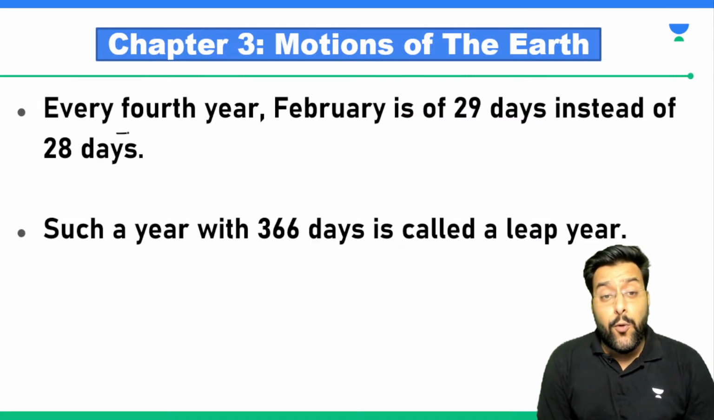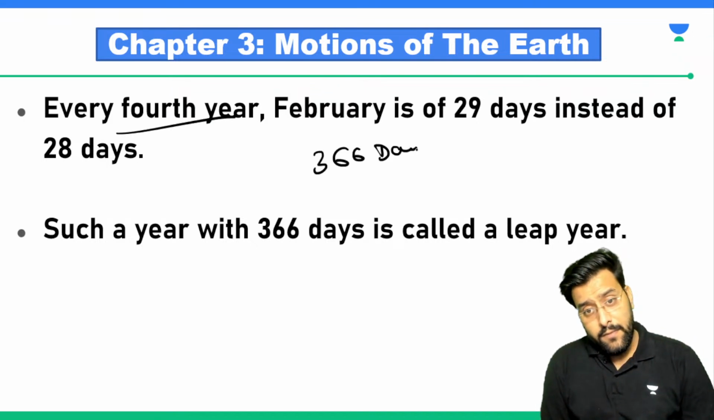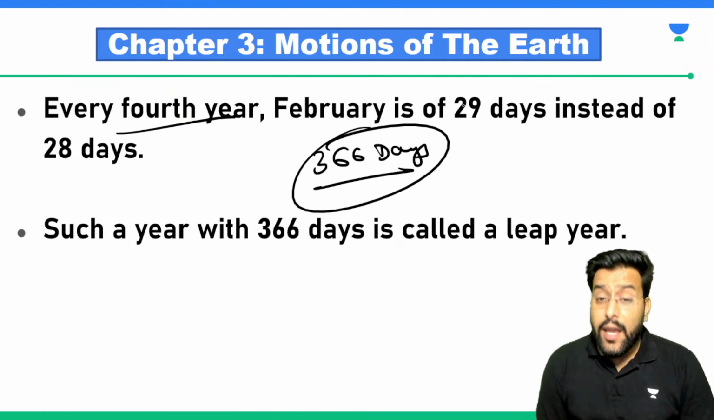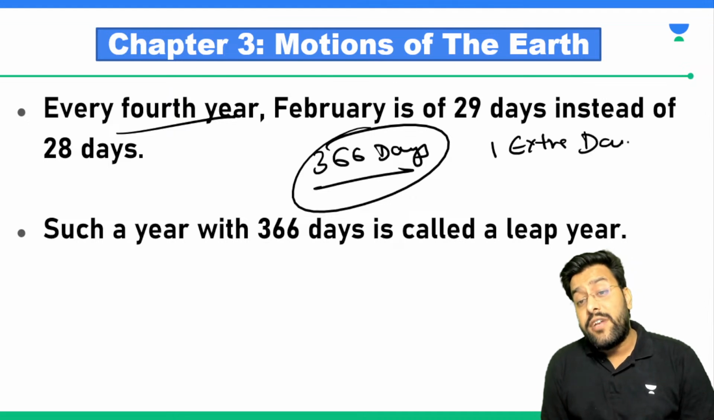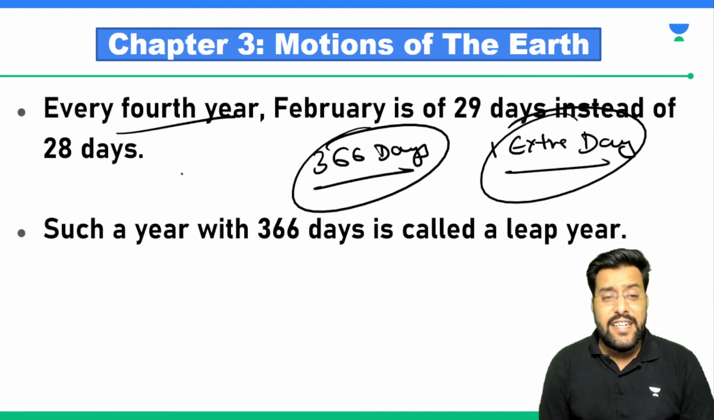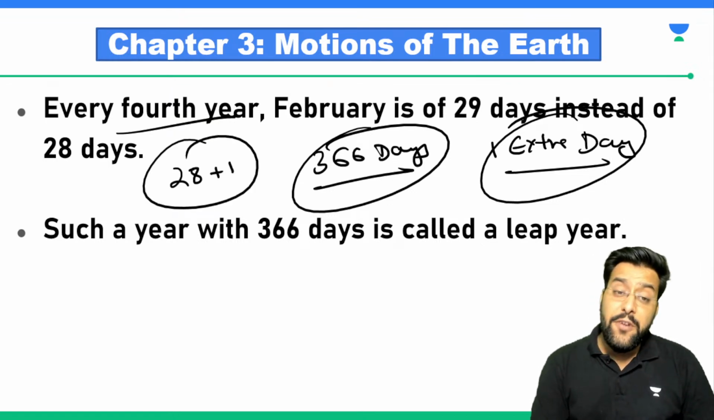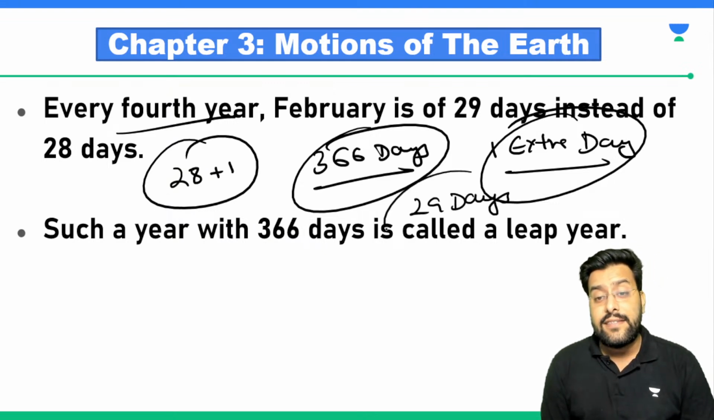So every fourth year, we have 366 days. And we had to adjust that one extra day. Where could we adjust that one extra day? So we decided that let's adjust it in the month of February, because we already have 28 days in February. So every fourth year, February will come with 29 days.